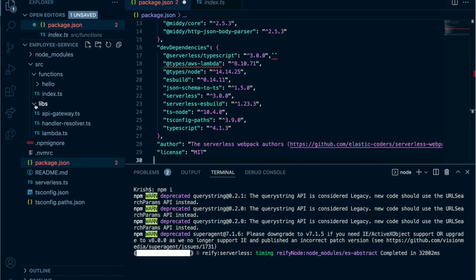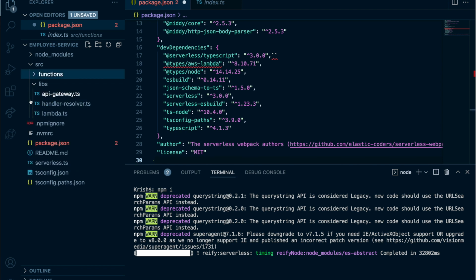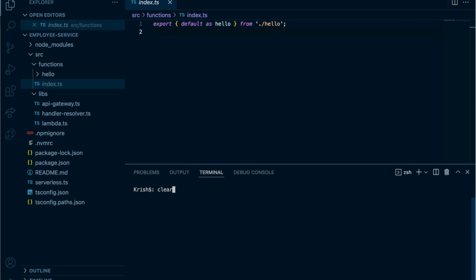So now, it's still getting installed. Meantime, I'm going to create a function. The function is one of my endpoints. Let's say the employee service has an endpoint to get an employee with a given employee ID, or get all employees. So that means an employees endpoint. In the microservice patterns, we learn how to name the endpoints in REST services. Okay, so now the installation is complete.